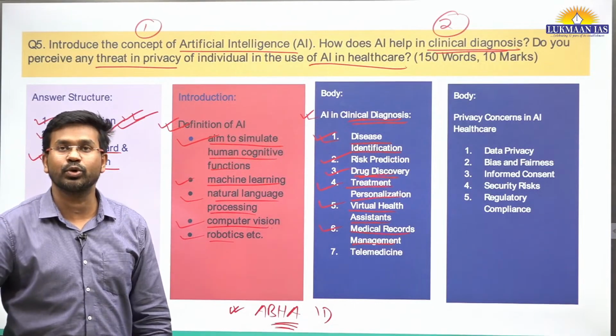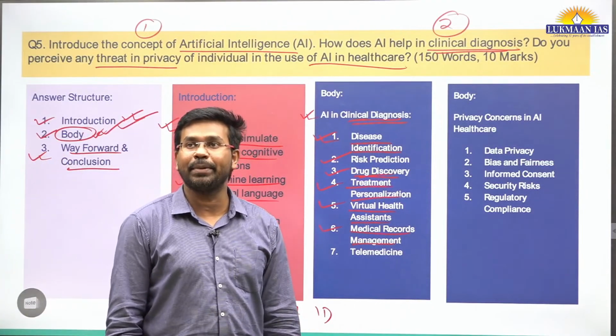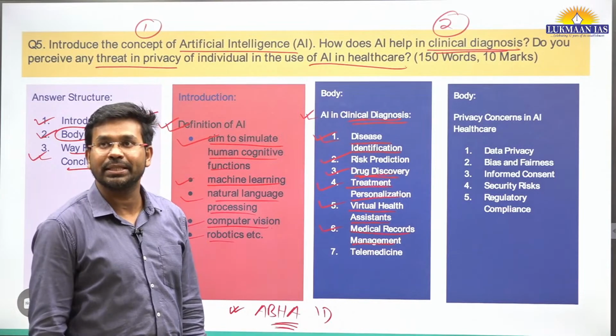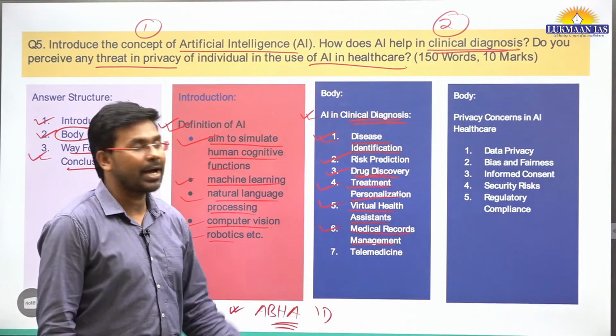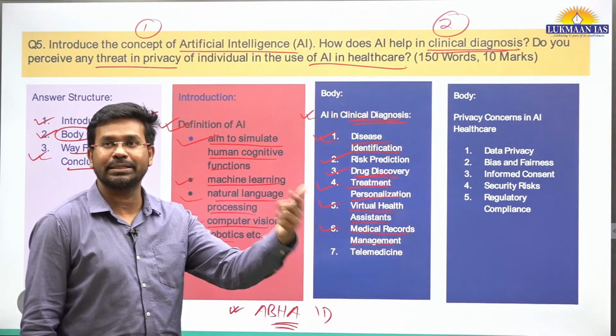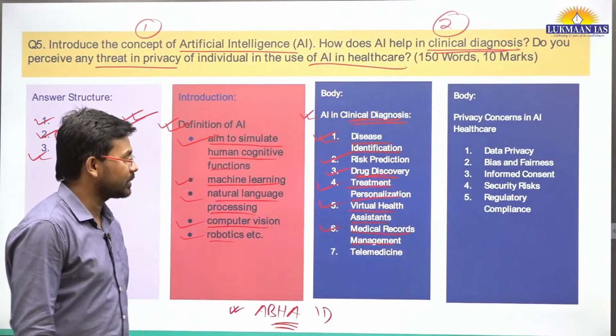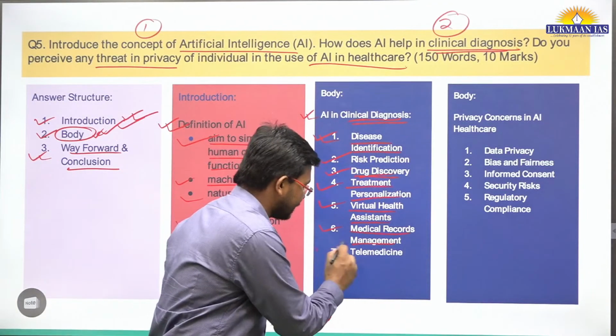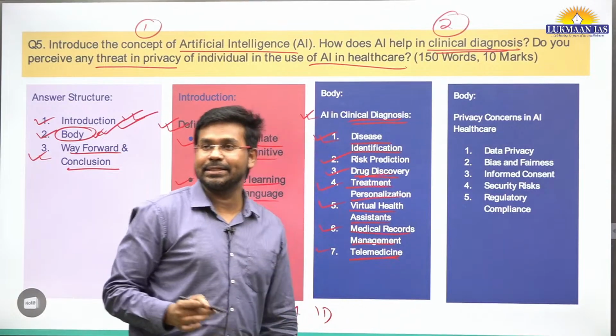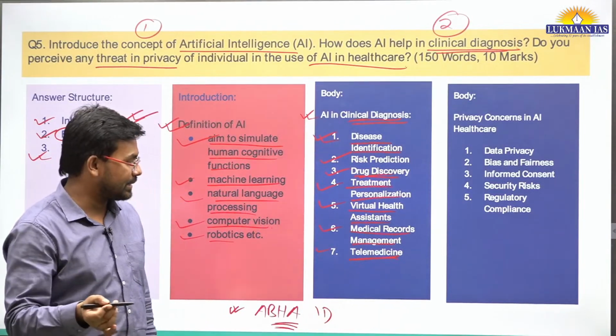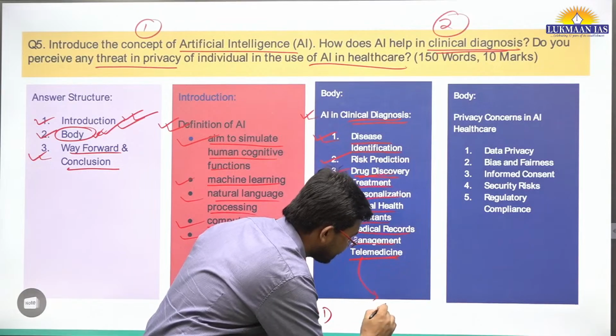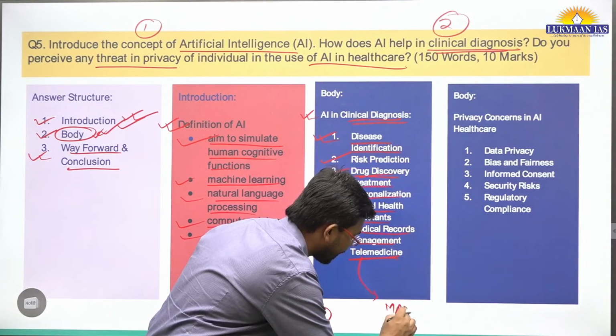For that purpose also, artificial intelligence can be employed. I have myself created an ABHA ID for myself, for my mother, for my family members. And telemedicine is also important. Recently, one telemedicine service was in the news, which is known as Manas.